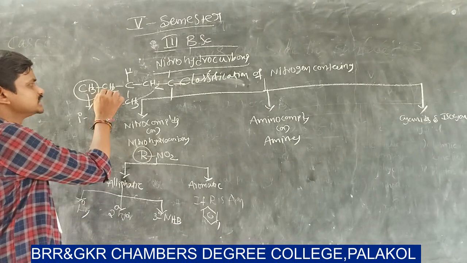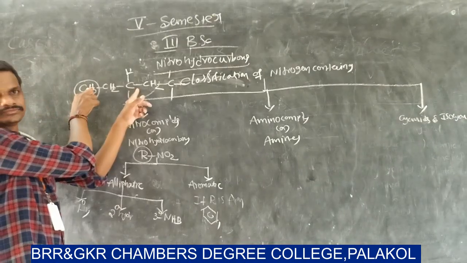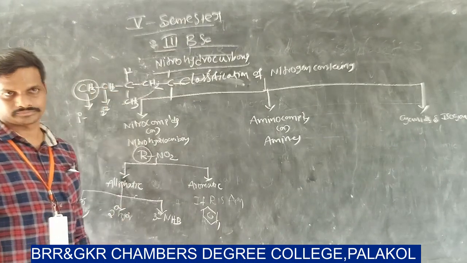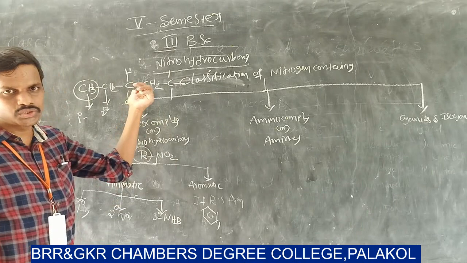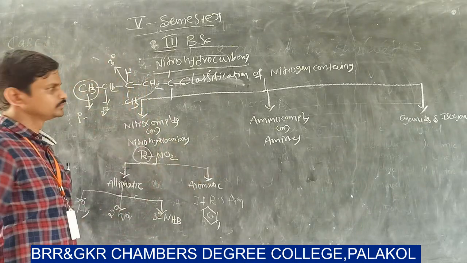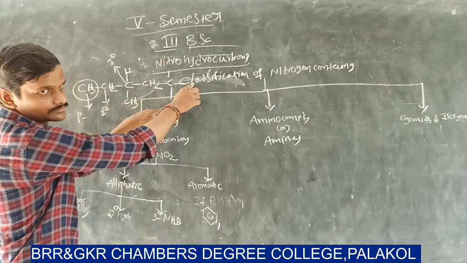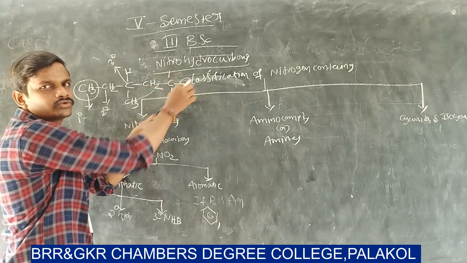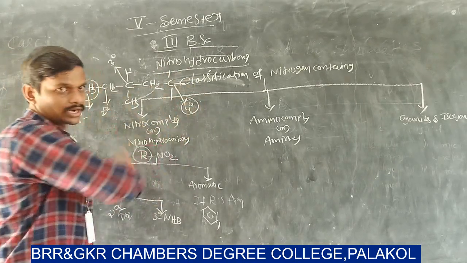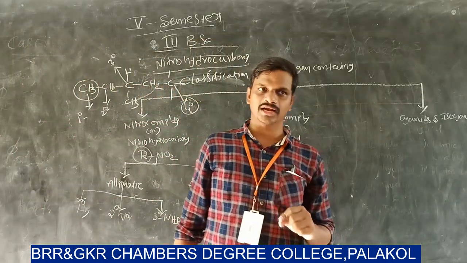In this molecule, this CH2 carbon is directly connected to two carbons, so it is named a secondary carbon atom. If the carbon is directly attached to three carbons, then it is tertiary. This carbon is directly attached to CH2, CH3, CH3, CH3, that means four carbons, so the nature of this carbon is quaternary. I think this concept is learned in your earlier classes.